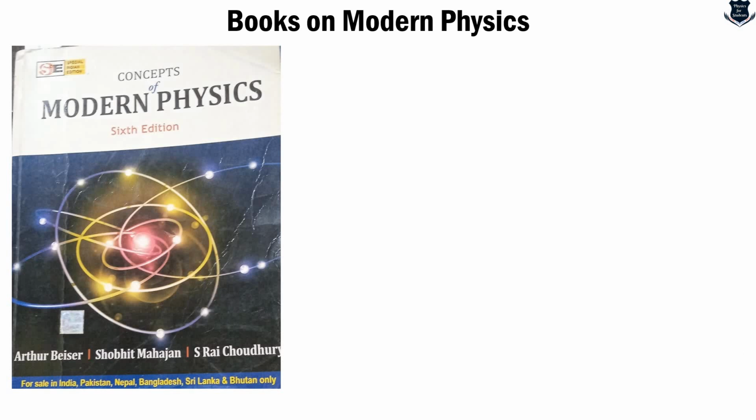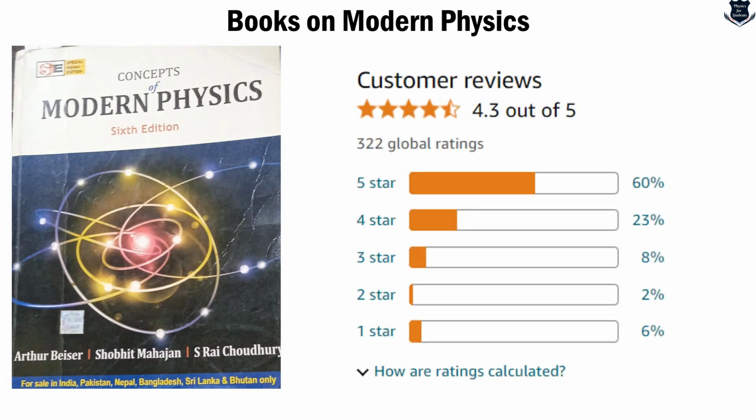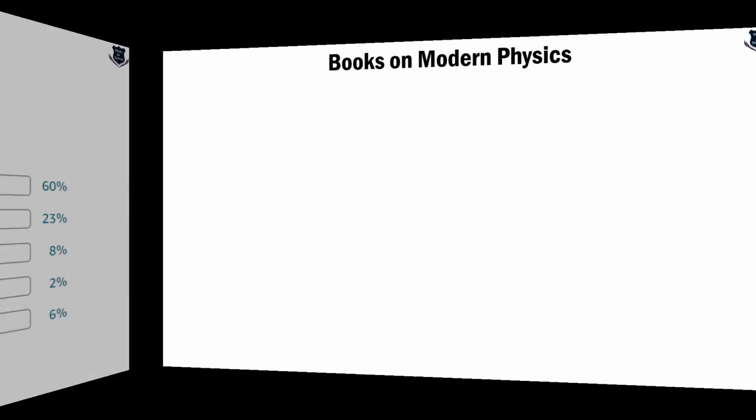This is a pretty old book called Concepts of Modern Physics by Arthur Beiser, Shobhit Mahajan and S. Rai Choudhury. Remember that you need to purchase or get hold of the 6th edition of the book. You might find the 1st or 2nd edition available on the internet, but that is not good. The global rating on Amazon is good, with 60% five-star and 23% four-star, but soon I will show you how beautifully the book is arranged.